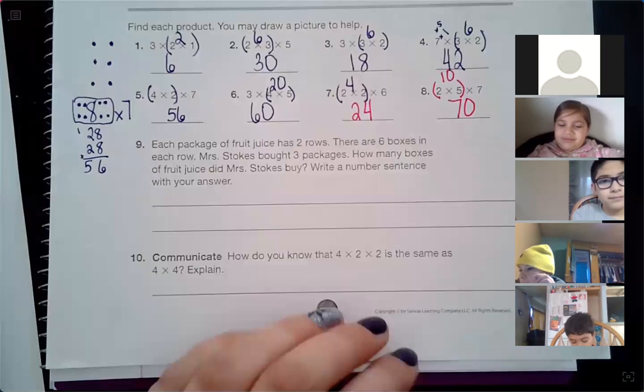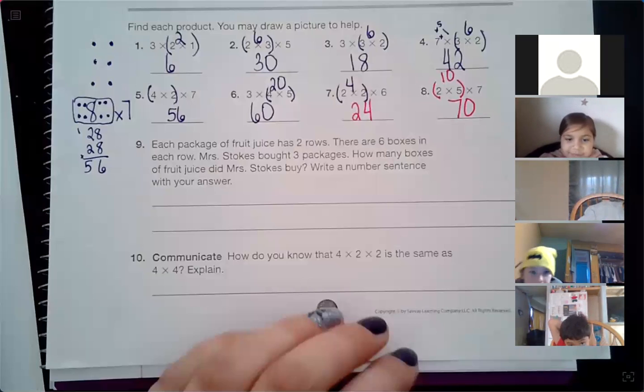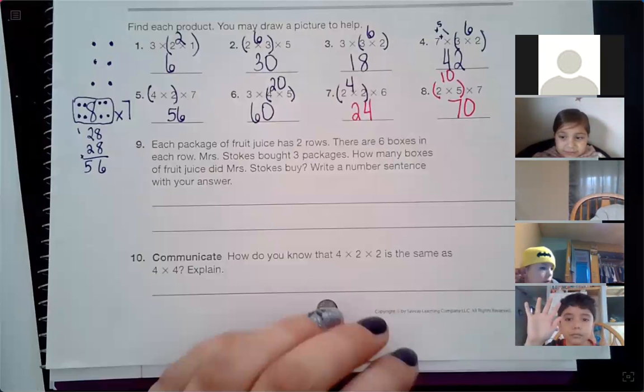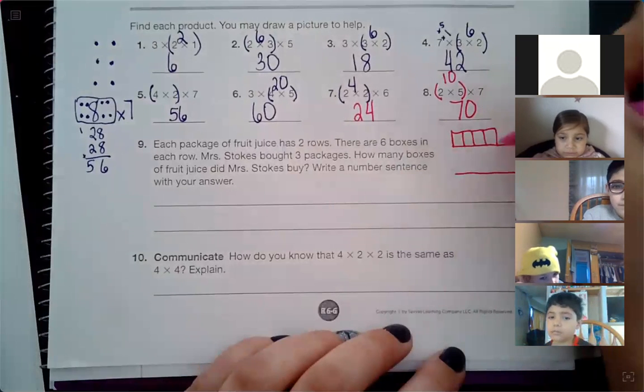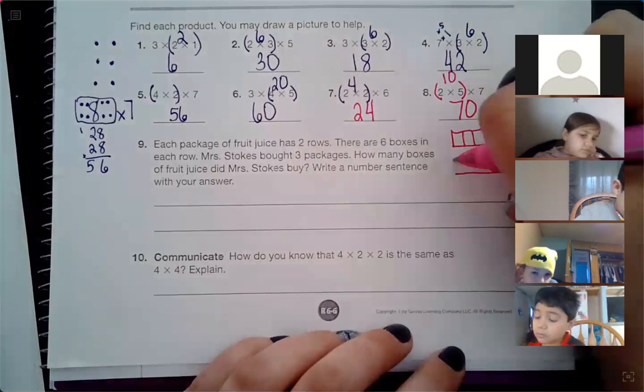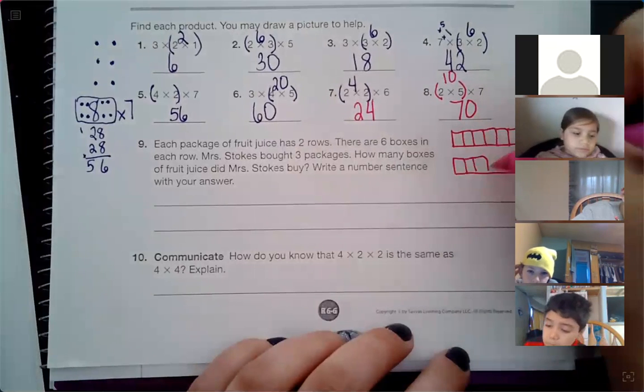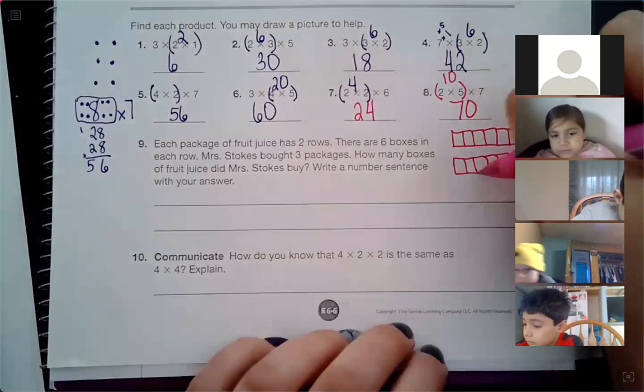All right. So these Capri Suns that Mrs. Stokes wants to buy, because she doesn't know they're going to end up under the bed yet. They have 2 rows of juice in these boxes, right? It says that each box has 2 rows and there are 6 of these juice boxes in each row. So that's 1, 2, 3, 4, 5, 6.